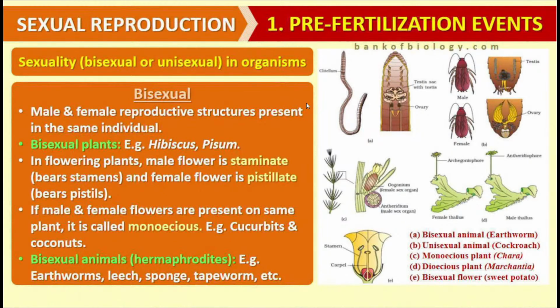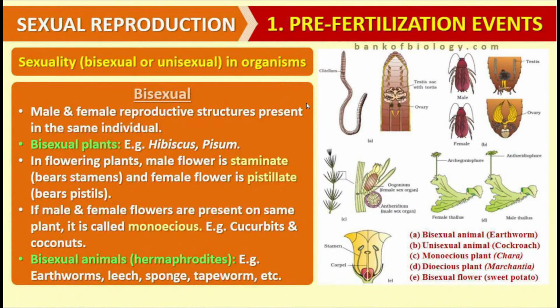And in case of bisexual animals, both kinds of sex organs, that is the testes as well as the ovaries, appear in the same individual. Therefore, both the male as well as the female gametes are formed by the same individual. And in case of plants, we can also see bisexuality in the majority of flowering plants. Keep in mind, 80% of flowering plants show bisexuality.